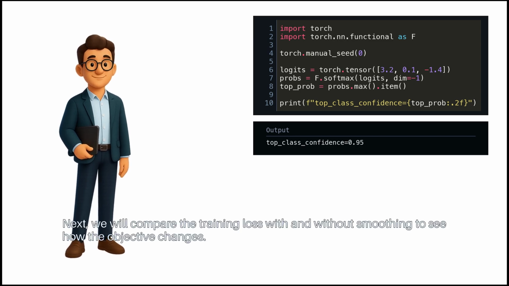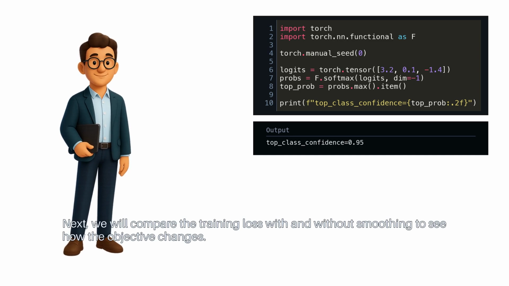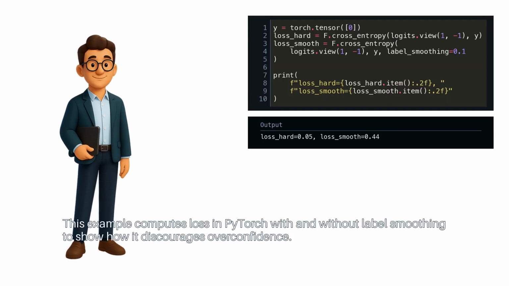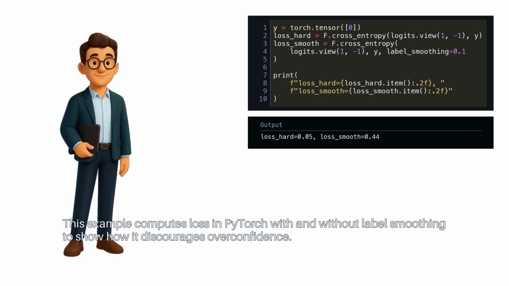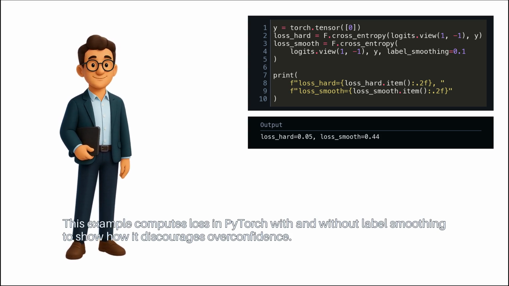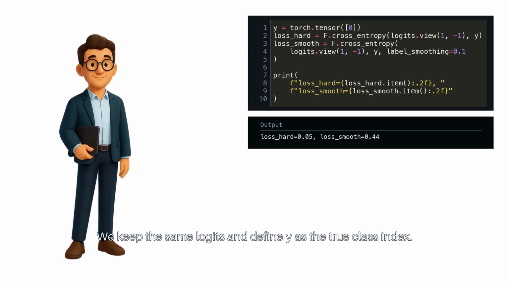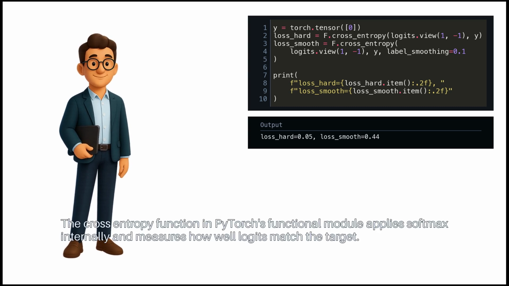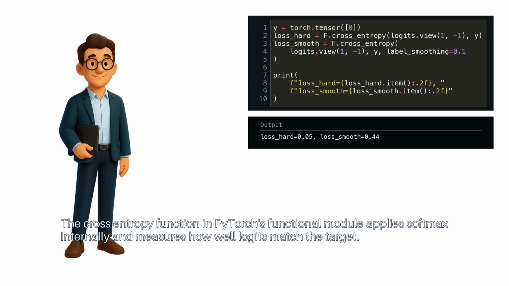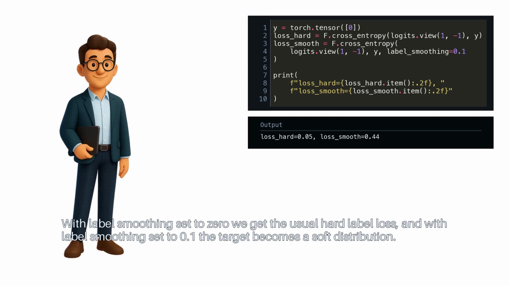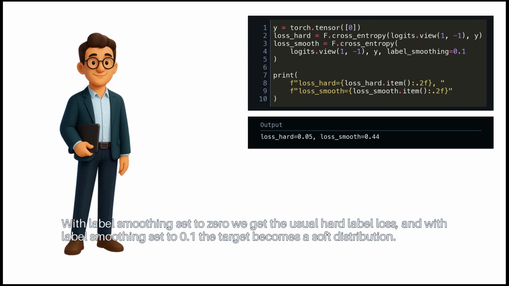Next, we will compare the training loss with and without smoothing to see how the objective changes. This example computes loss in PyTorch with and without label smoothing to show how it discourages overconfidence. We keep the same logits and define y as the true class index. The cross-entropy function in PyTorch's functional module applies softmax internally and measures how well logits match the target. With label smoothing set to 0, we get the usual hard label loss. And with label smoothing set to 0.1, the target becomes a soft distribution.